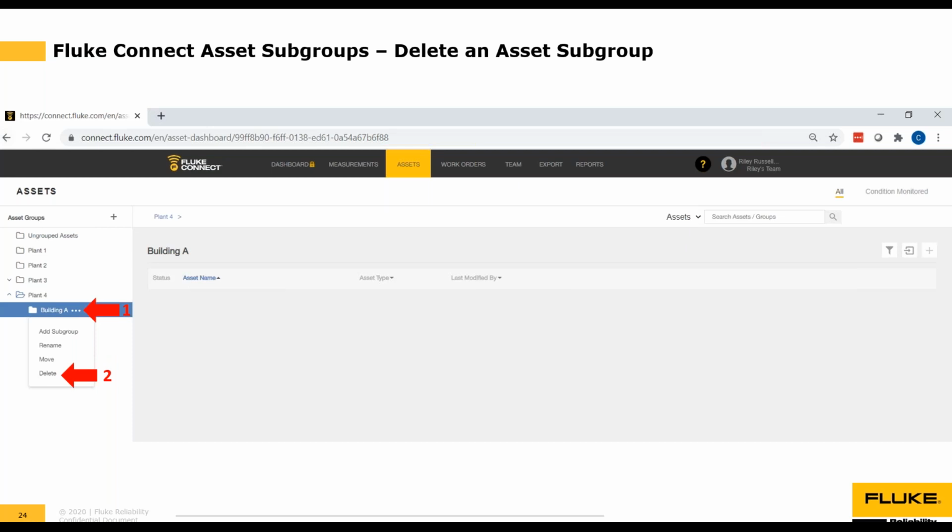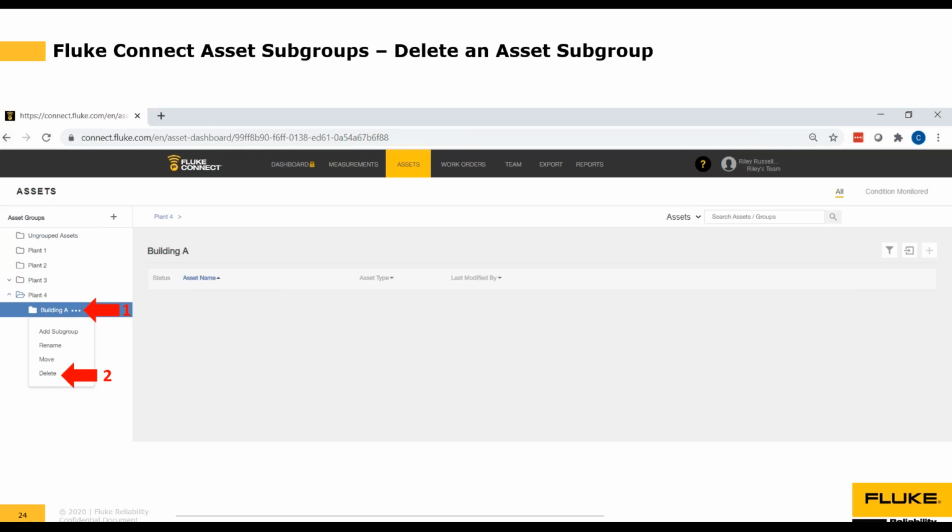Next, I will show you how to delete an asset subgroup. And this again works very much the same way as it does for an asset group. You click on the asset subgroup that you want to delete. You click the 3 little dots to get the pop-up menu option here. And the last option available for us to choose next to the number 2 is the delete option. So we click delete, and that will delete the asset subgroup.